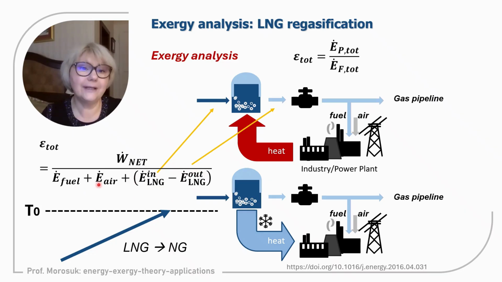And the exergy of fuel includes the fuel supplied to the power plant, and air, of course, which we also need for the combustion process. So this example demonstrates that if we are discussing any energy conversion system operating below the environment, we should always remember that the lower the temperature, the higher the exergy. And if exergy is decreased, it means that it will not be a product, even if it is logically a product of the system. From the exergetic point of view, it will be associated with the fuel of the system.